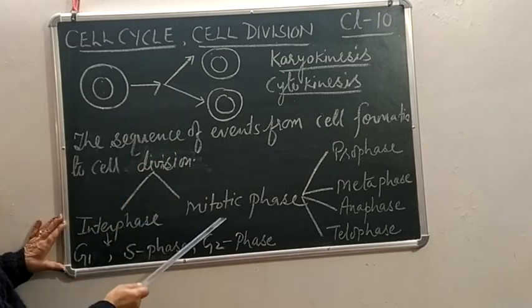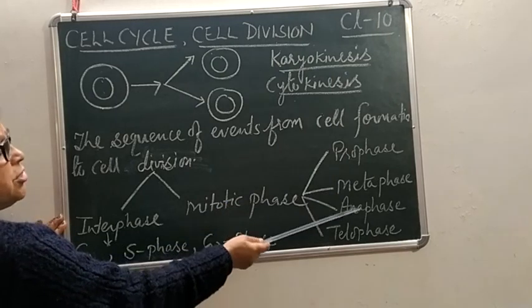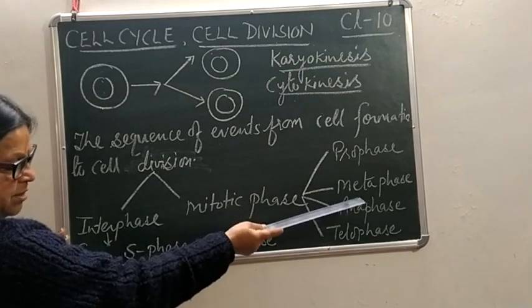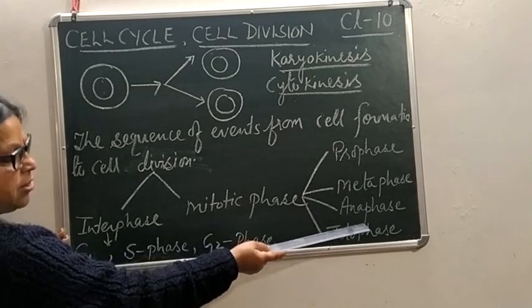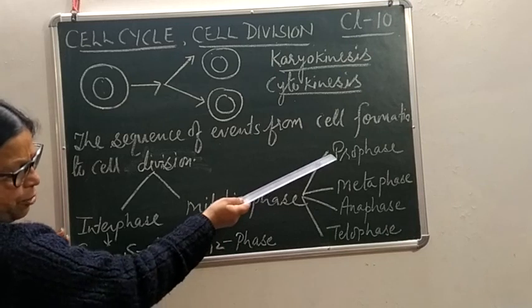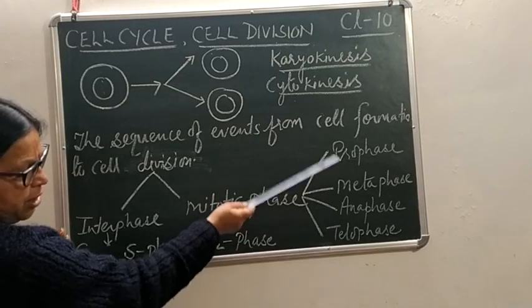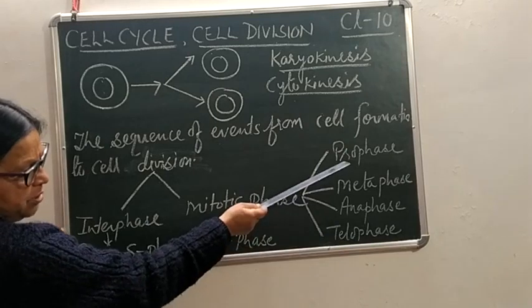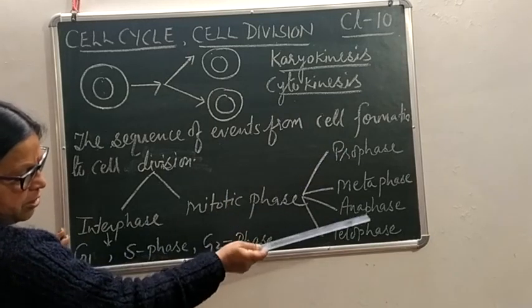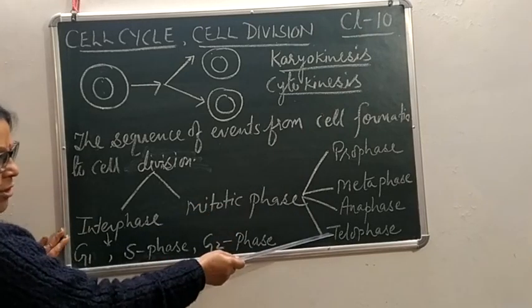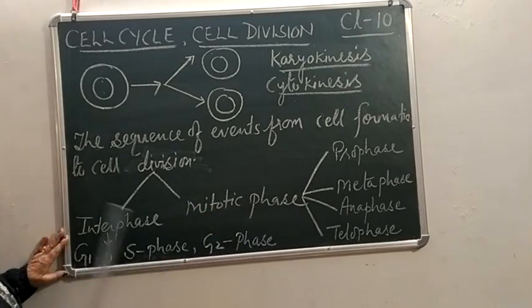In mitosis, there are 4 stages or 4 phases. One is prophase, second is metaphase, third is anaphase, and fourth is telophase. Remember, prophase and telophase are just opposite to each other. Meaning what happens in prophase will be just opposite in telophase. About all these phases, I will be explaining in my next video.